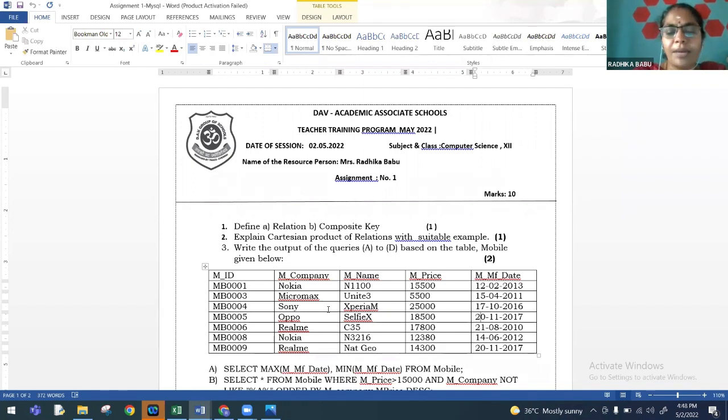So this is how we need to instruct students to go with the table's data. When it comes to the board exam, tell them to look at the table's data and let them also have logical thinking. In most cases, the paper is going to be very, very clear. Otherwise, let them have that logical thinking: will it allow any repetitions? Tell them to just assess it. Depending on that, they can declare whether it can be taken as a candidate key or not. Okay, so in this case, M price, though it is not repeated, still in future it may have repetitions. There is a chance for it having repetitions. Therefore, MID and MNAME alone will be your candidate key in this particular table. So let them write with complete explanation.